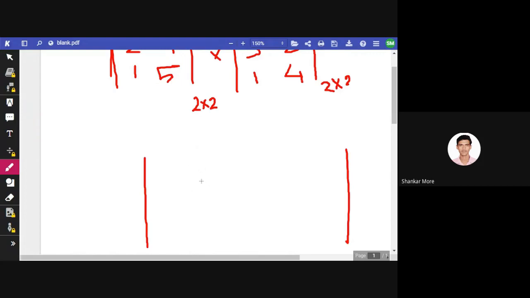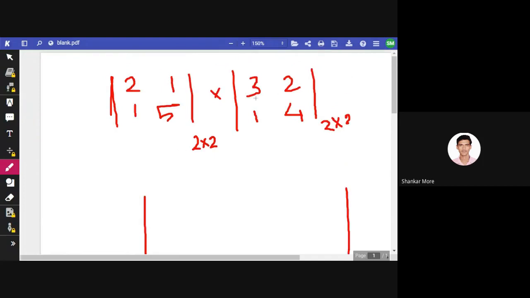This element, right. So what we are doing now is multiplication for the element whose place is first row first column. So multiply first row with first column: 2 multiplied by 3, that is 6; 1 multiplied by 1, that is 1. So I multiplied the first row with the first column and put it in the place of first row first column.